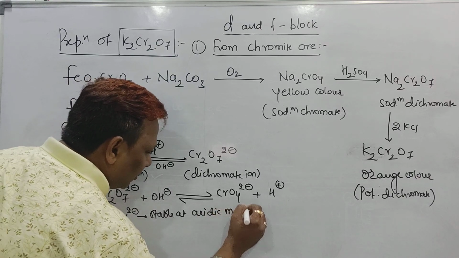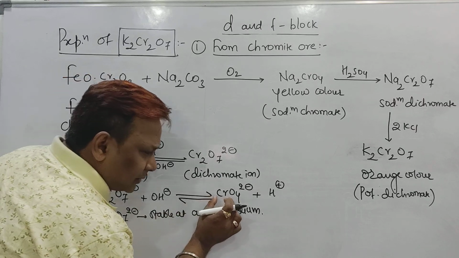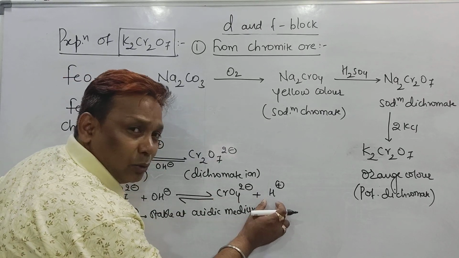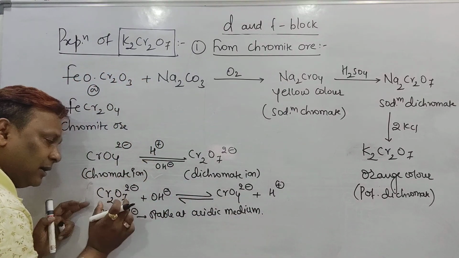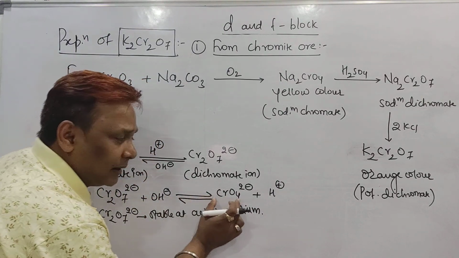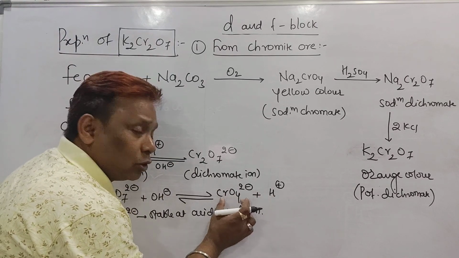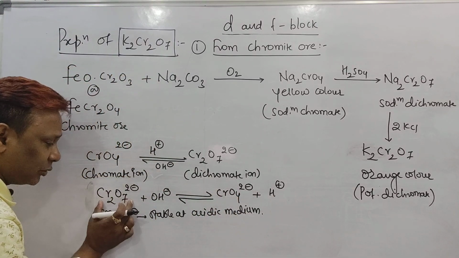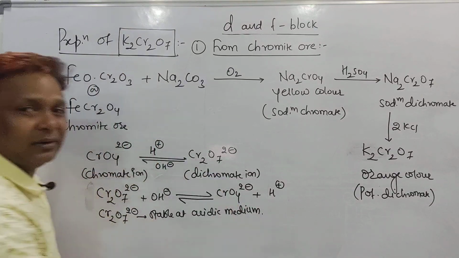Sir, how do we know it is stable in acidic medium? Because, beta, when we add the acid to the chromate, our chromate is directly converted into dichromate. This indicates that my dichromate ion is stable in acidic medium.